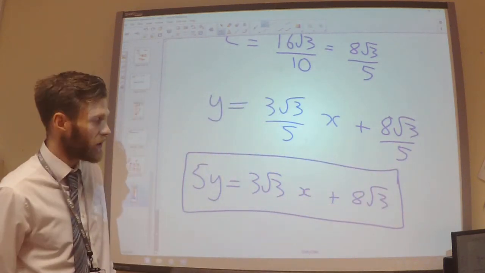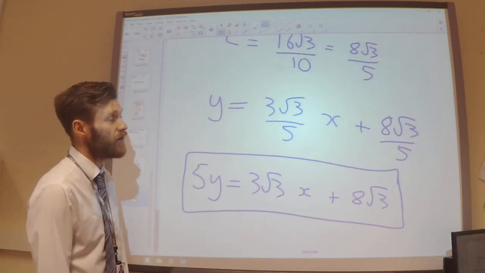That is the equation of the normal to the curve where theta is pi over 6.